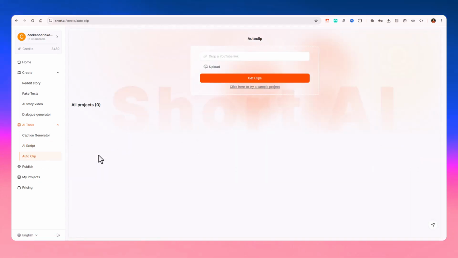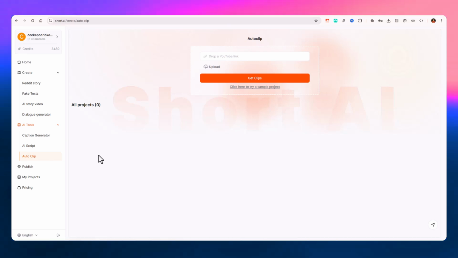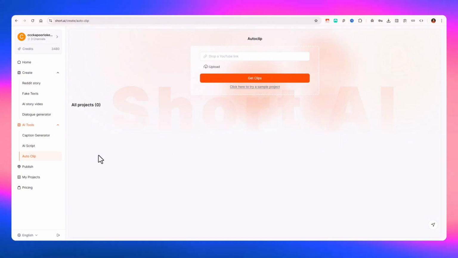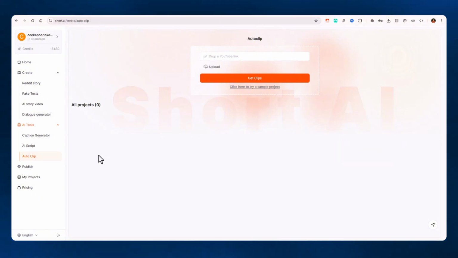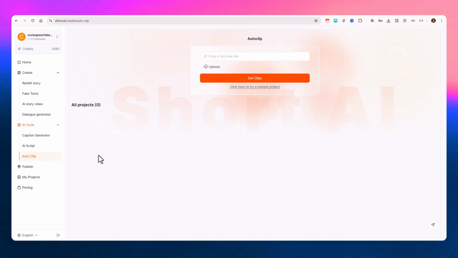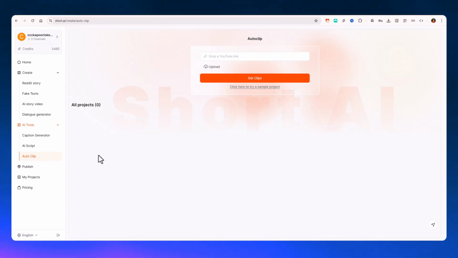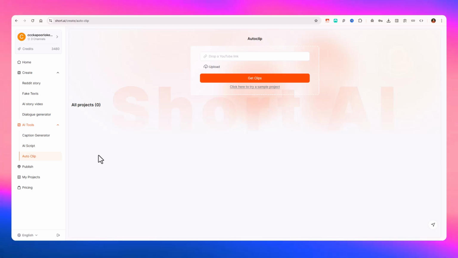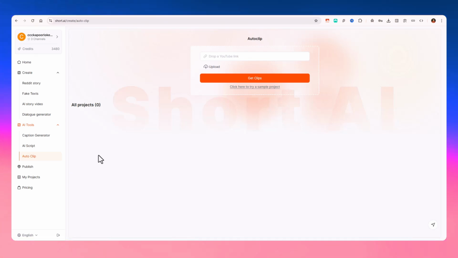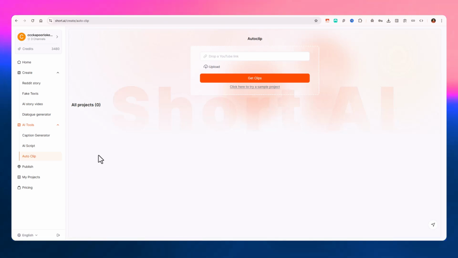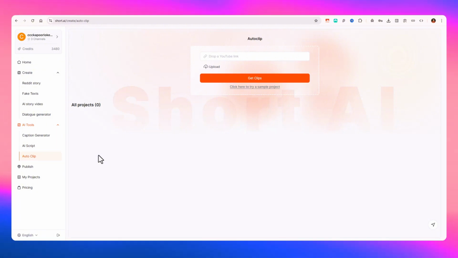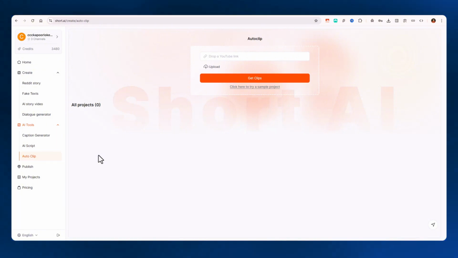And then you have the option to auto clip. This is very useful when you have a long form video and you want to generate a couple of shorts out of it. This is going to work if you are a creator who mostly creates long form videos and doesn't have time for creating short videos, but you want to have them. In this case, you can just generate short videos in a matter of seconds using this AI option. We also created a video about Klap.ai, which was a similar tool that generates videos out of long form videos, and that was also fun to use. And this tool does the same.